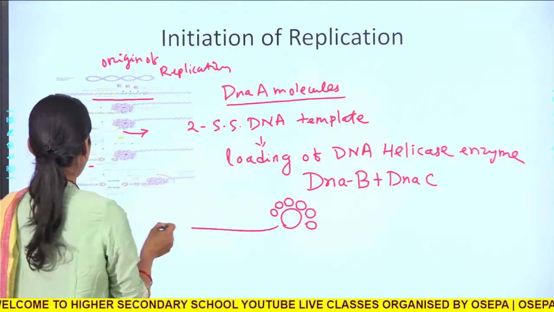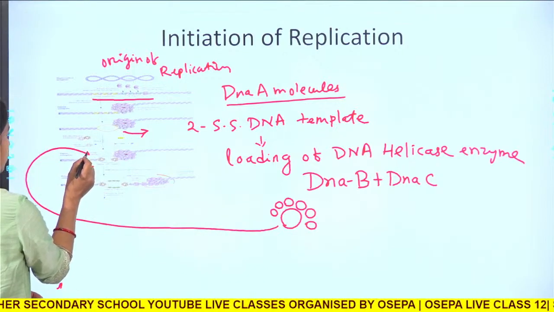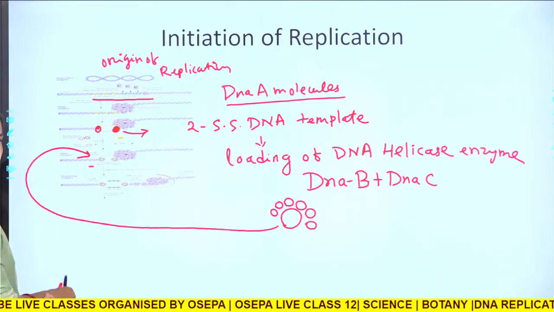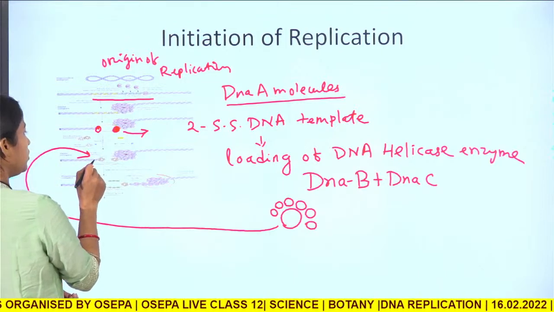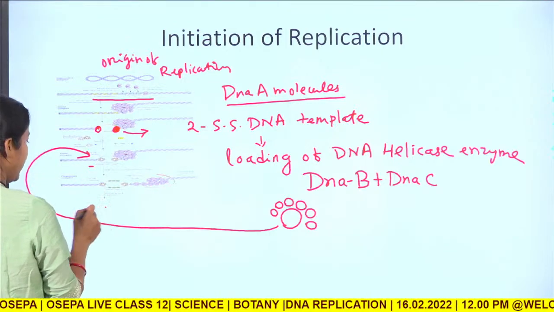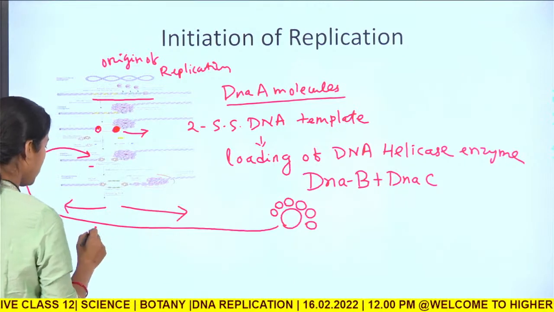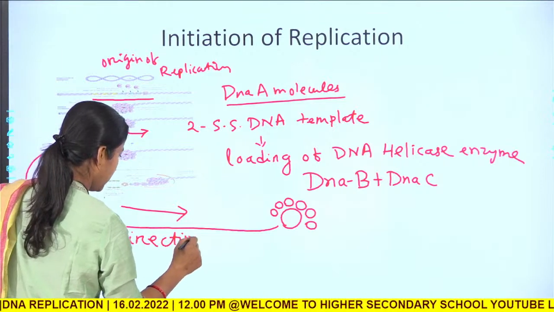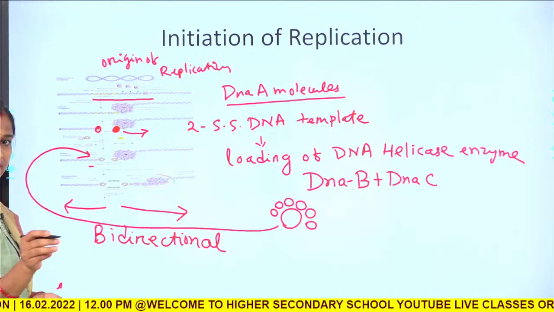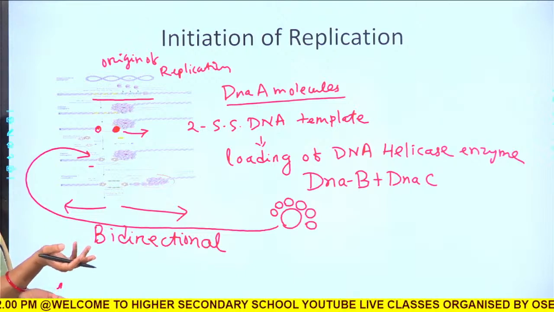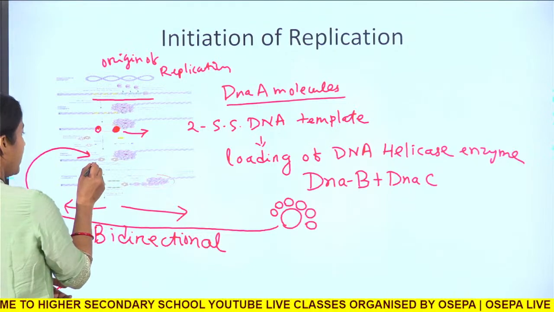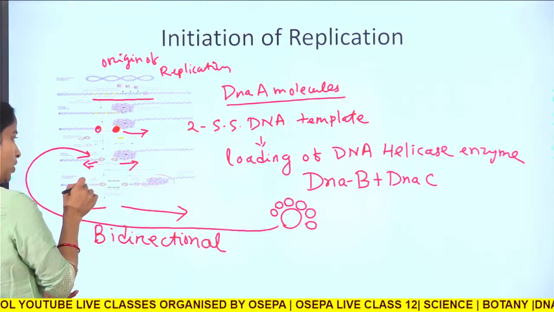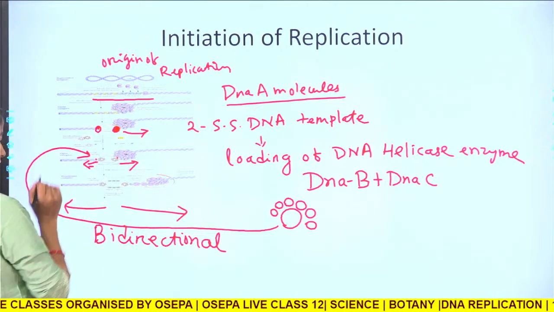Now this will be loaded to this single stranded region. DNA replication can be unidirectional, or it can be bidirectional. If it is bidirectional, 2 helicase complexes will be loaded at these 2 points.